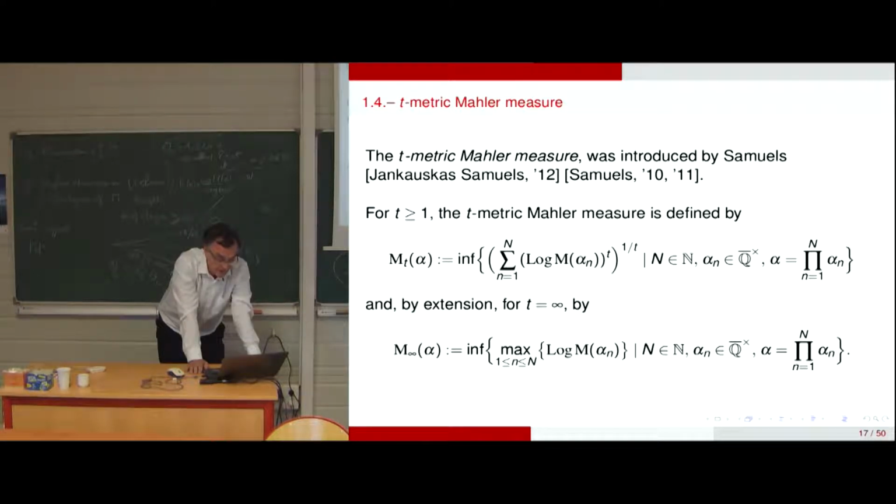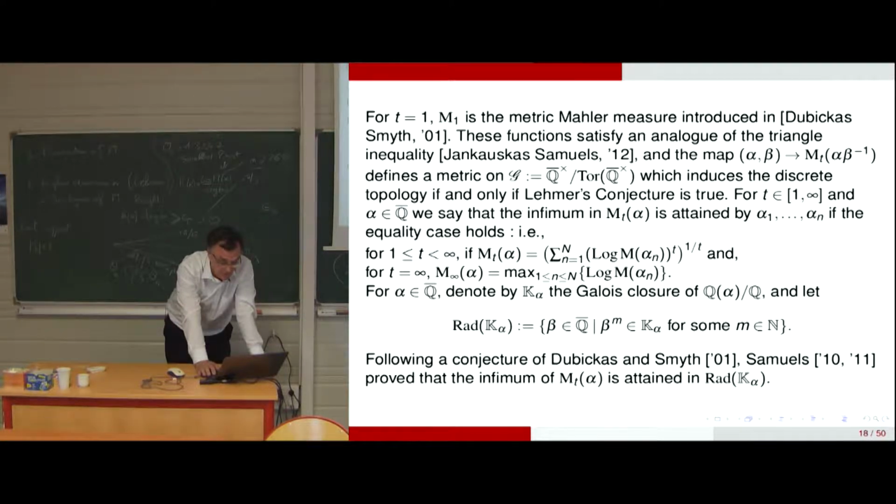So we have access to such measures. So it resembles the logarithmic Mahler measures. And the question is, is it possible to have the equivalent of the Lehmer problem or the Schinzel-Zassenhaus problem?